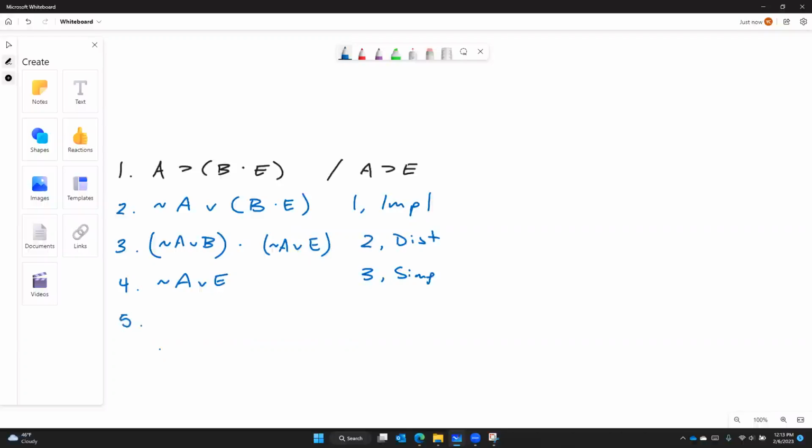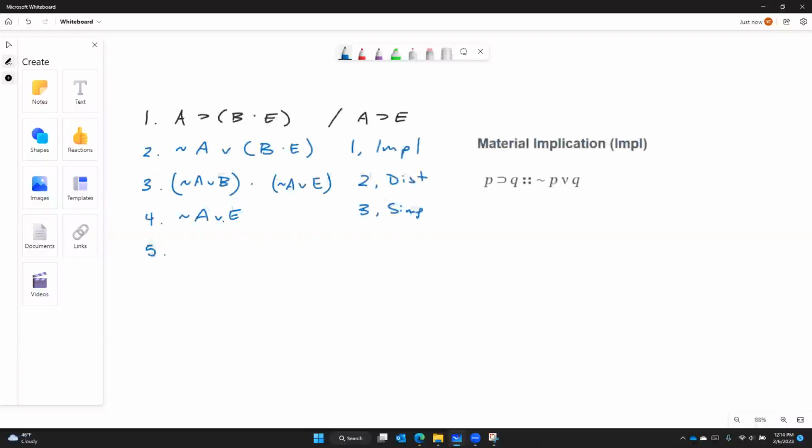And IMPL is your friend to move between horseshoes and wedges. Since we have a wedge, we're going to be going this way with the replacement rule. And when we go leftward, what we're doing is we are taking the left-hand disjunct without the negation, replacing the wedge with a horseshoe, taking our consequent as is.